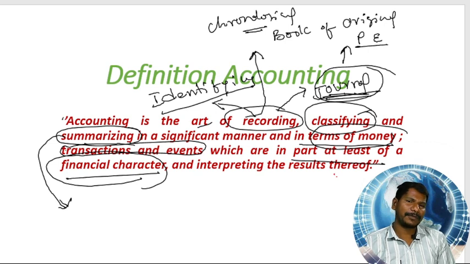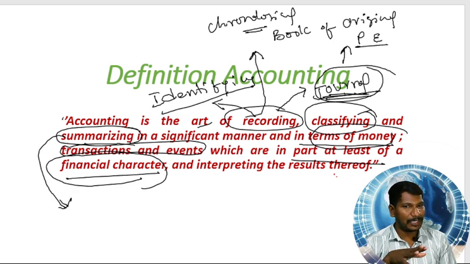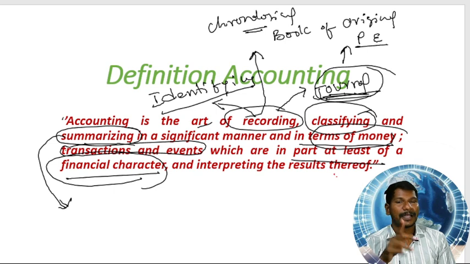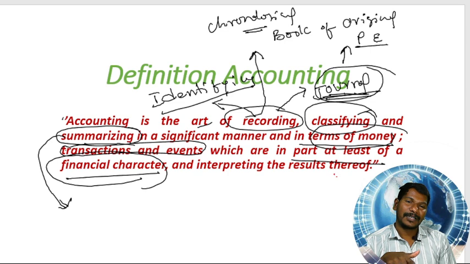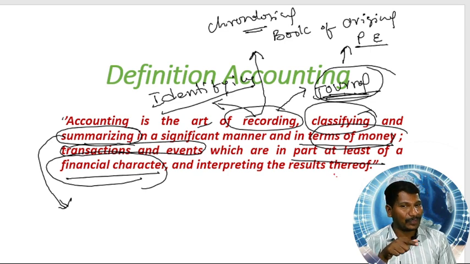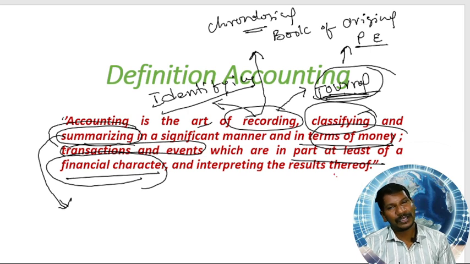It is very important. If you take the stationery business as an example, which we discussed earlier, Mr. Anil performed so many transactions. After performing these transactions, he wants to know whether he got a profit or a loss. Is it profitable or not? So it is very important for every businessman to know what happened and why it happened. To know that, we should do the summarizing process.